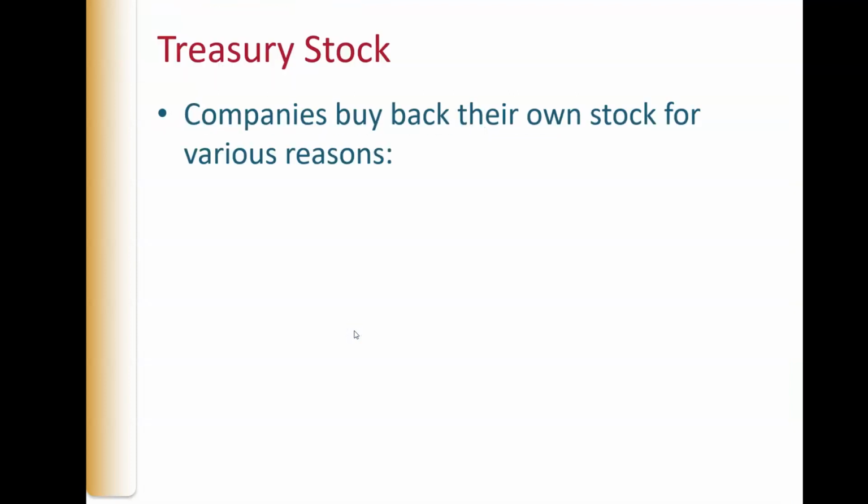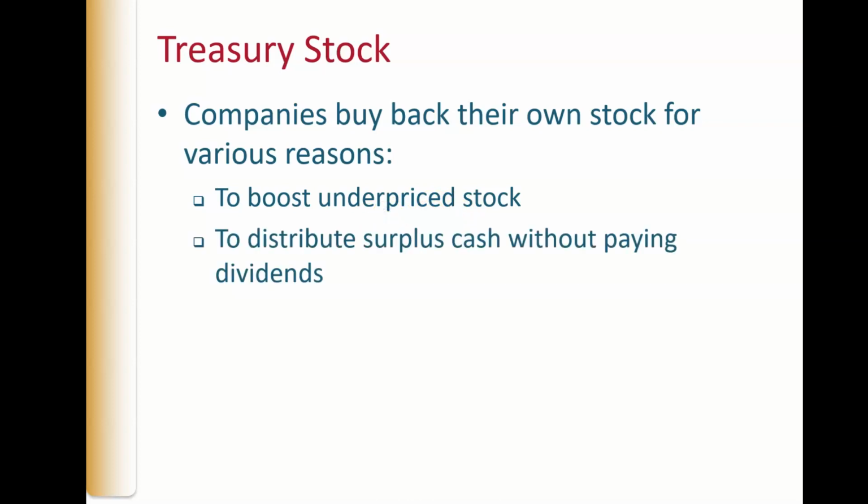Now let's talk about treasury stock. Why would a company go out on the market and buy their own stock back? Well, nobody really knows who's purchasing the stock, but sometimes purchasing stock increases the price of the stock. So they may do it to boost underpriced stock. They may want to distribute surplus cash and they don't want to pay dividends. So they purchase back their stock.